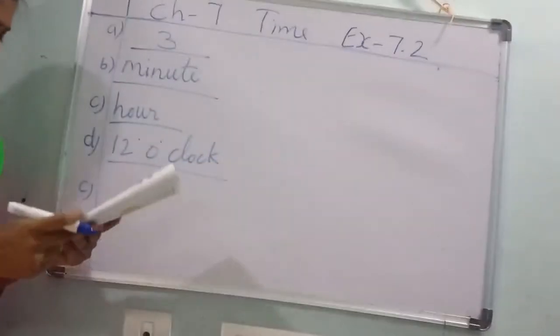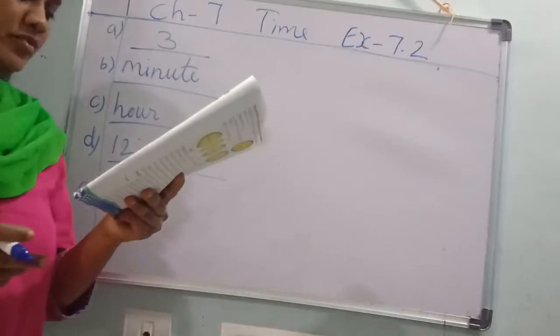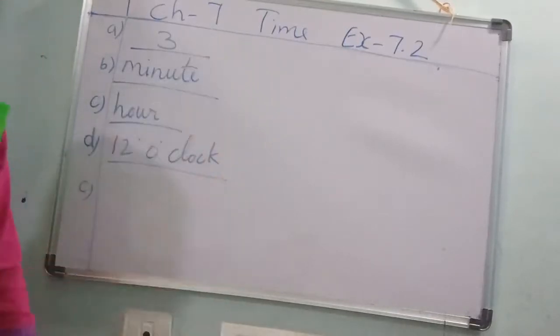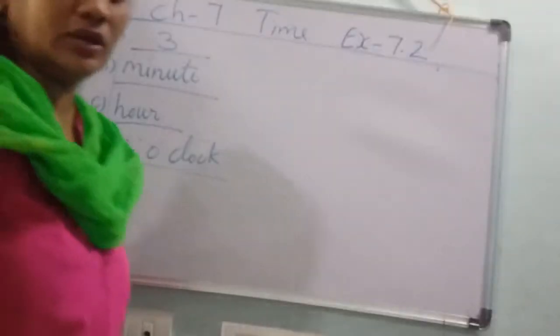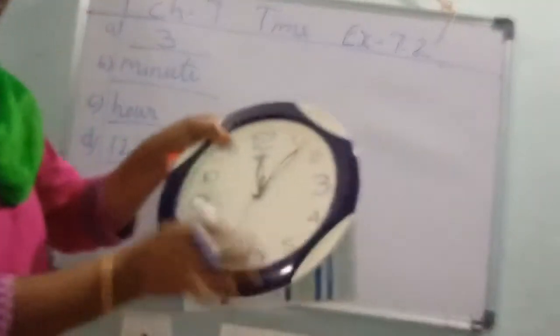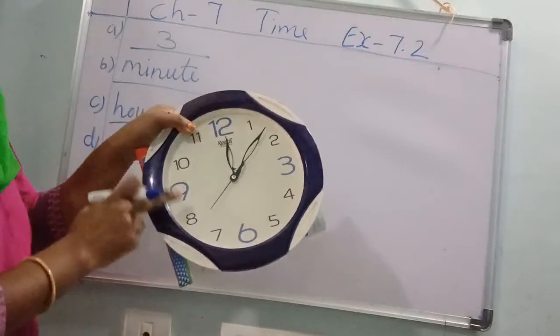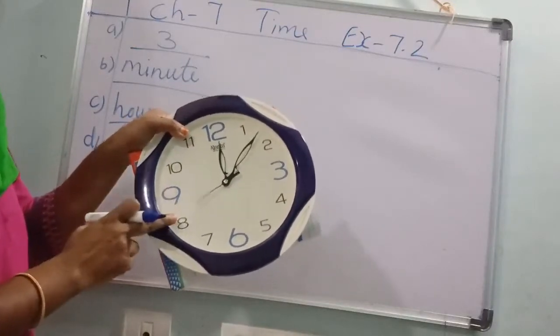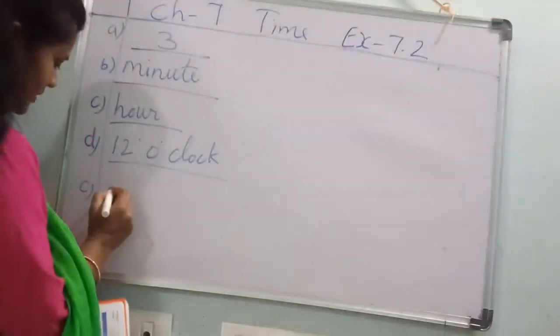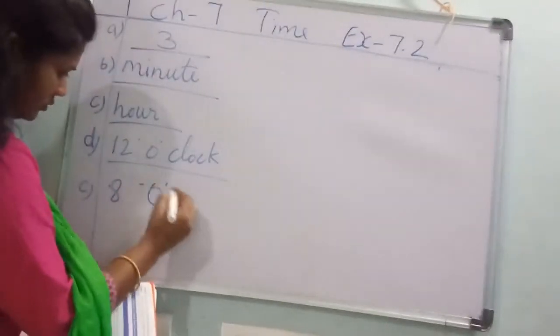Next, 2 hours before 10 o'clock. See, this is 10. Before means what? Back. 2 hours: 1, 2. What is the time? 8 o'clock. Understood, children? 2 hours before means 8 o'clock.